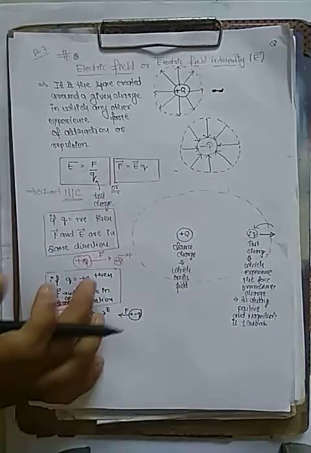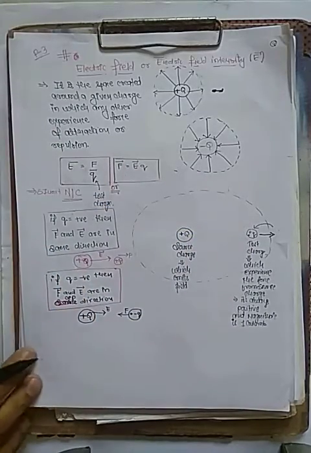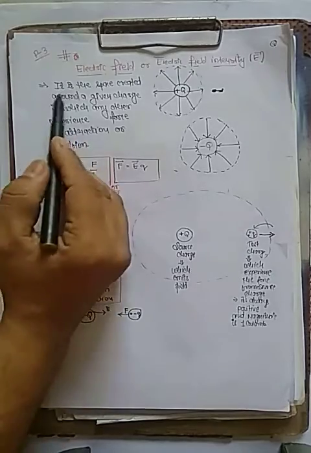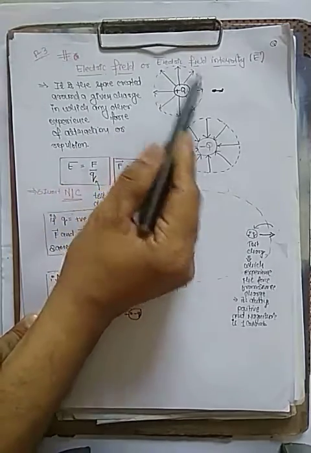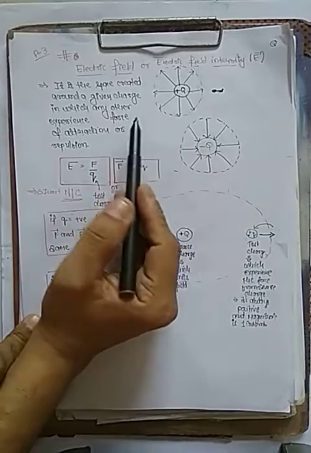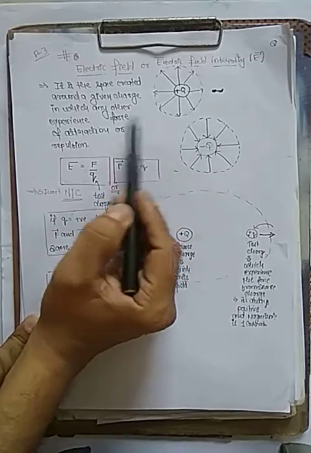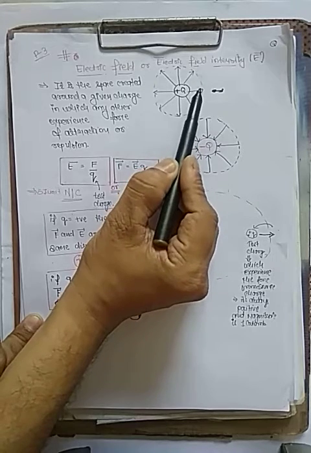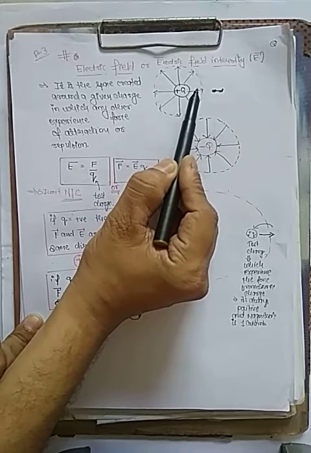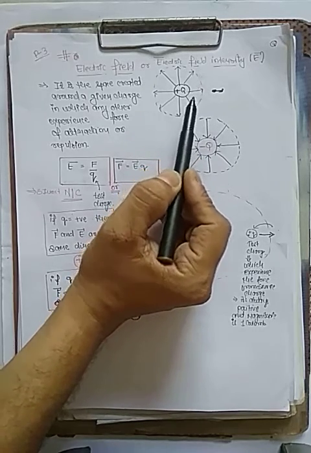Same concept. So first of all we have to cover the definition. It is a space created around a charge. Now what is this space? When we go close to or inside the space, what will happen? It exerts force.